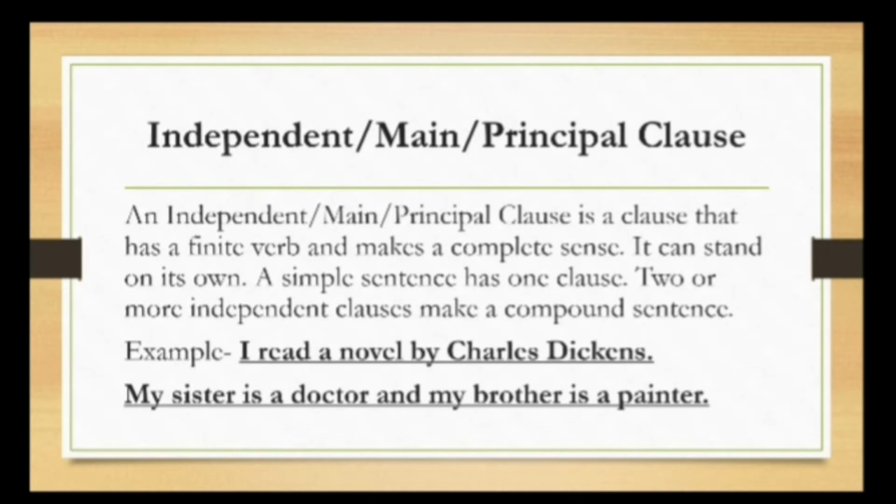So in the first sentence there is one clause and it is a simple sentence. I read a novel by Charles Dickens. Now this is a simple sentence having one independent clause. Another sentence has two independent clauses. My sister is a doctor and my brother is a painter. And that's why it is a compound sentence. It has two independent clauses.